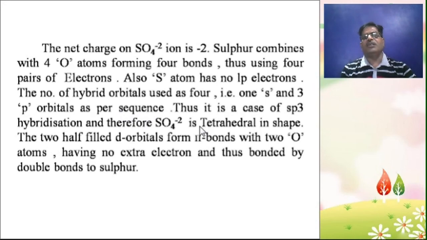Thus it is a case of sp3 hybridization, and therefore the SO4 2- ion is tetrahedral in shape. The 2 half-filled d orbitals form pi bonds with 2 oxygen atoms having no extra electron and thus are bonded by a double bond to the sulfur atom.